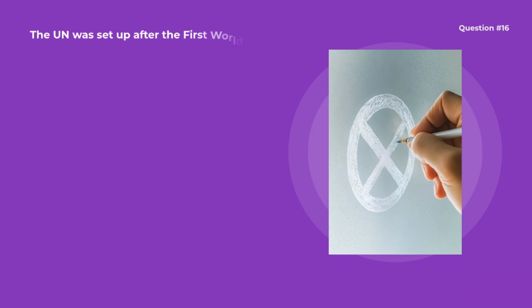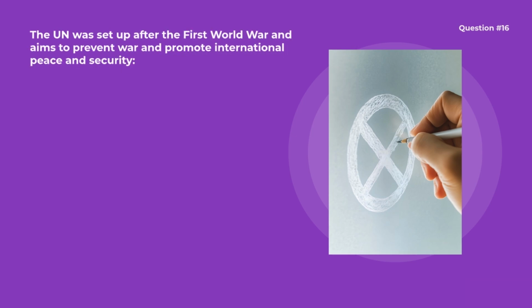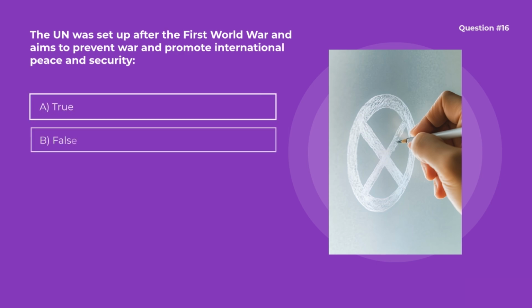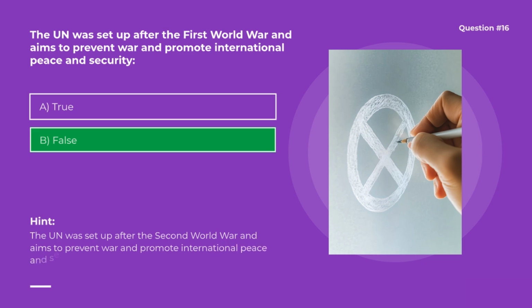Question number 16. The UN was set up after the First World War and aims to prevent war and promote international peace and security. Options are A. True. B. False. Correct option is B. False. The United Nations was set up after the Second World War and aims to prevent war and promote international peace and security.